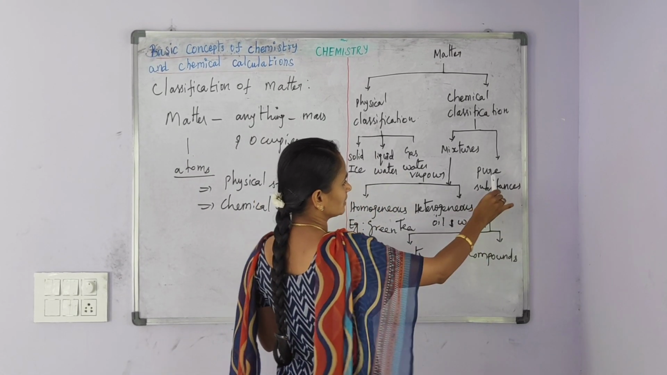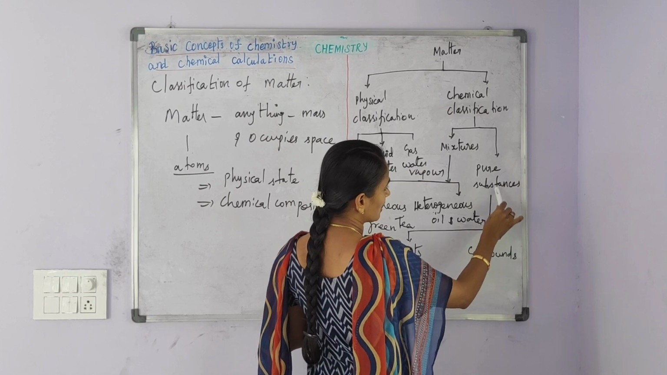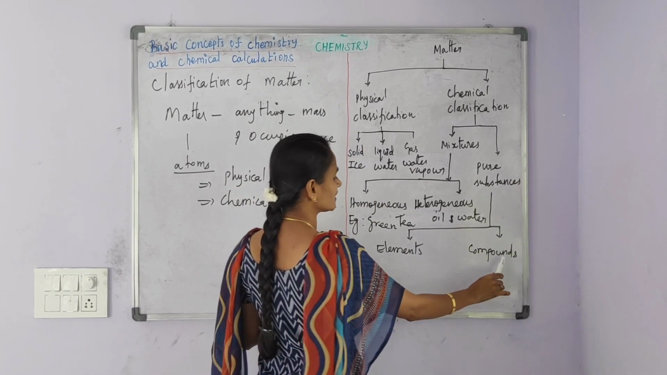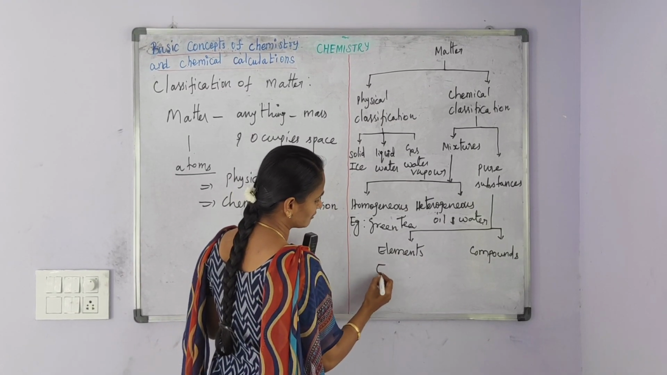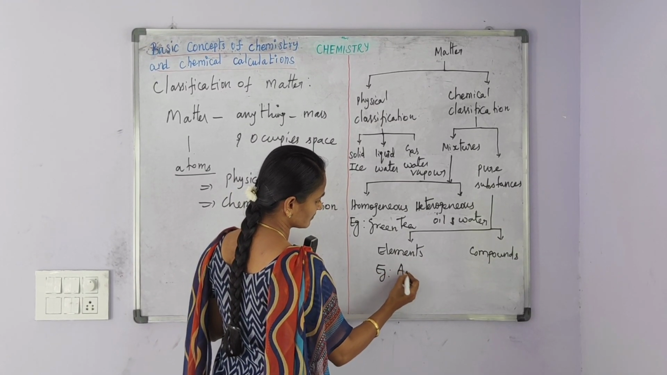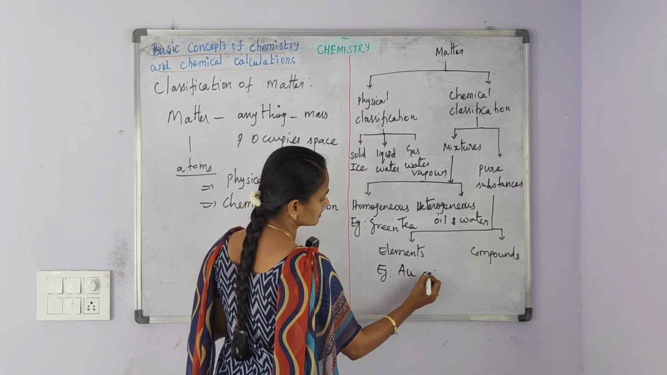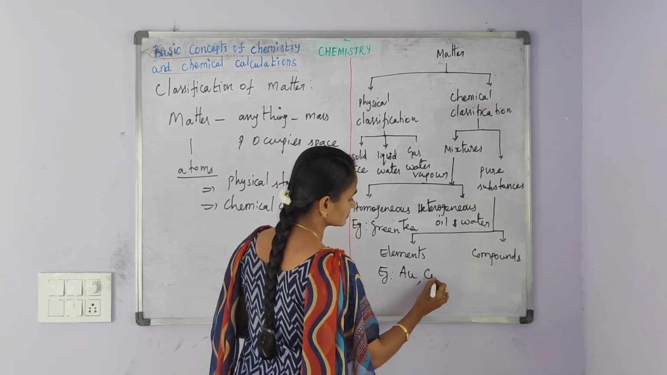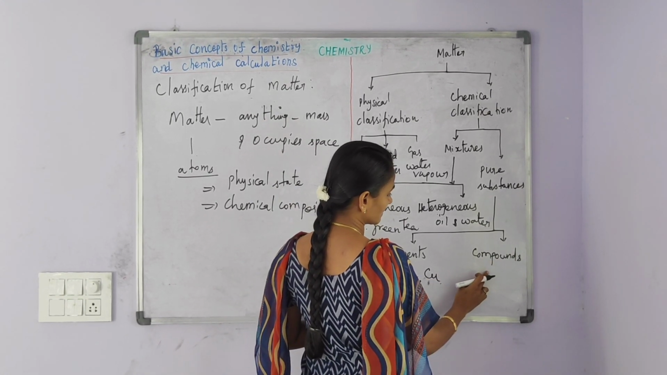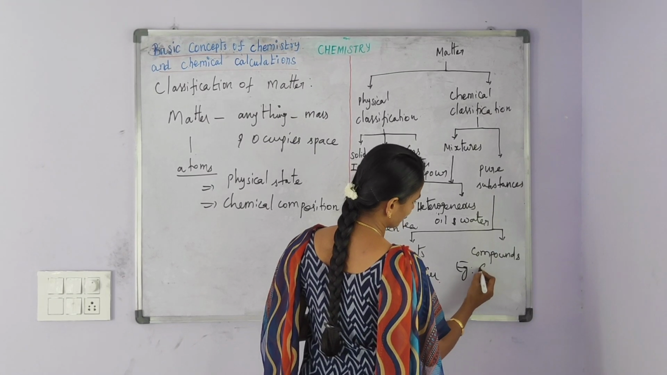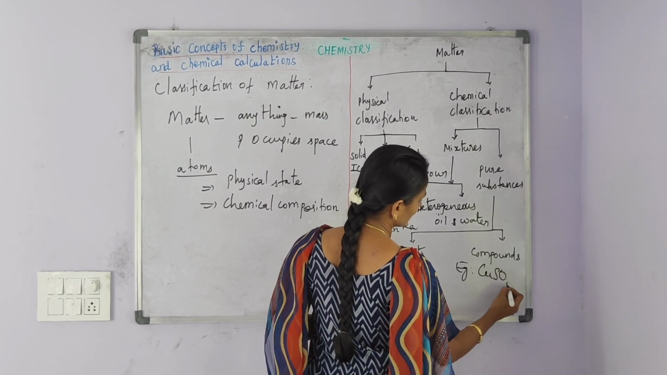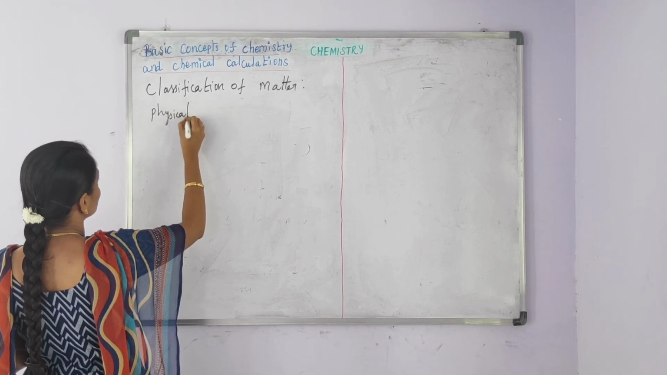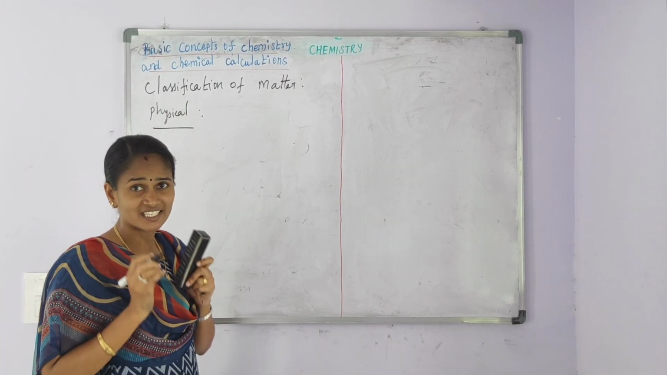Next, according to the pure substances, matter is classified into elements and compounds. The example for elements is gold, copper, etc. The example for the compounds is copper sulfate, CuSO4.